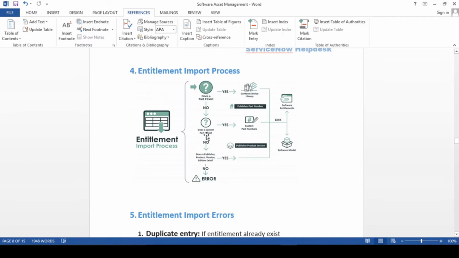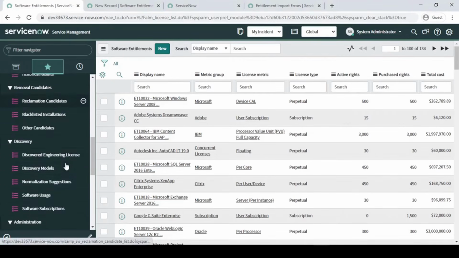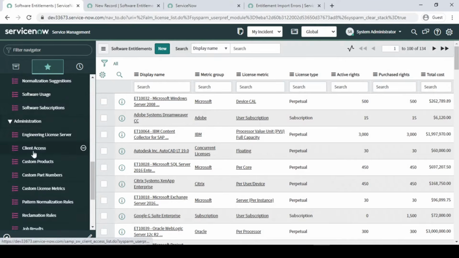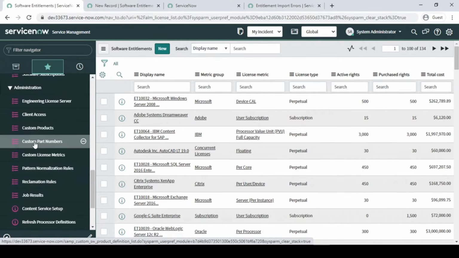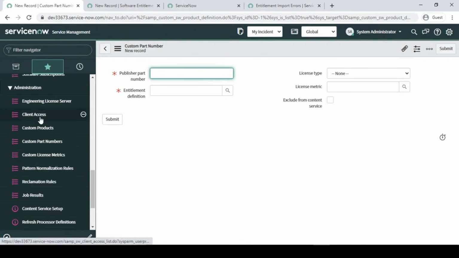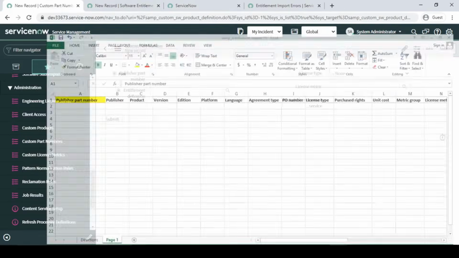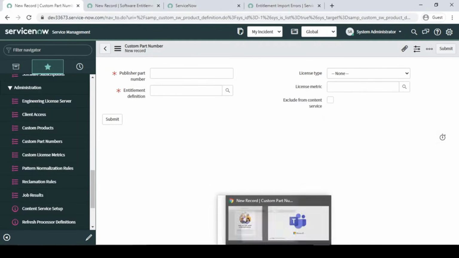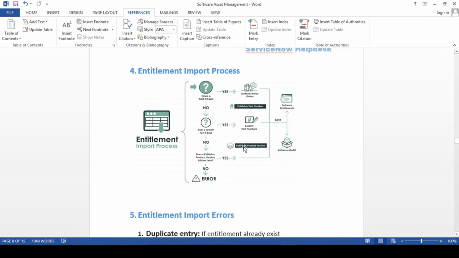If no, then it will look for whether a custom part exists. If you have any custom part, then it will say yes, and it will choose the custom part number. I will show you where we can import our custom part number also. If you go down under the admin section, we will have a custom part number over here, so we can edit our custom part. So if the first, the publisher part number, is not there, then it will look for the custom part. If it is there, then it will map with your software model. Fine, it will link to your software.